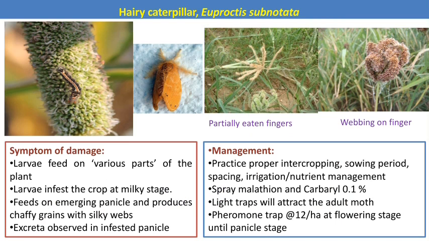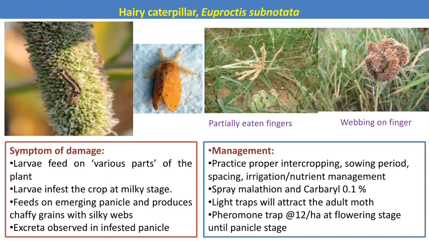And then how does the caterpillar actually feed in the field condition? After hatching from the eggs, the larvae feed on the various plant parts. The larvae infest the crop mostly at the milky stage, and feed on the developing grains or emerging panicles, and produce chaffy grains with silky webbing. Excreta is observed in the infested panicle.